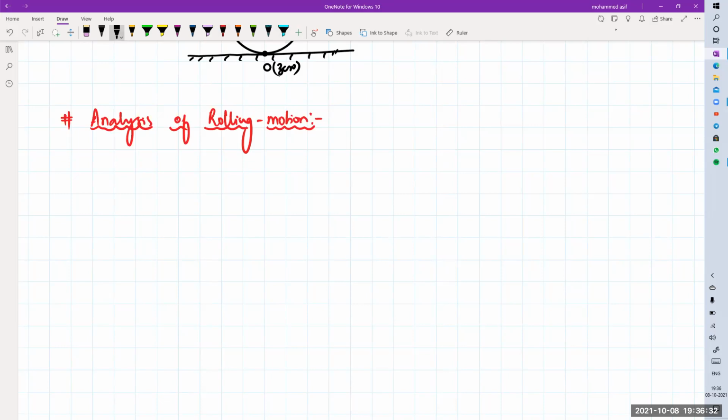Whenever you're doing problems of rolling motion, it generally involves three equations.